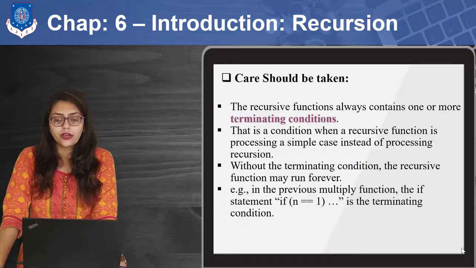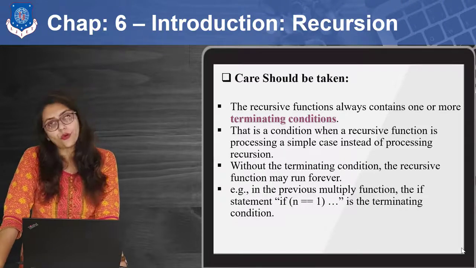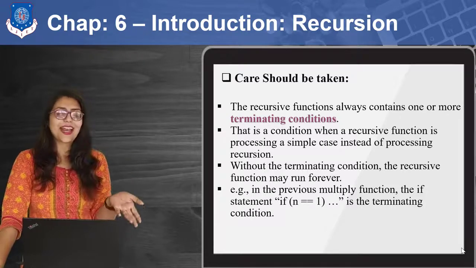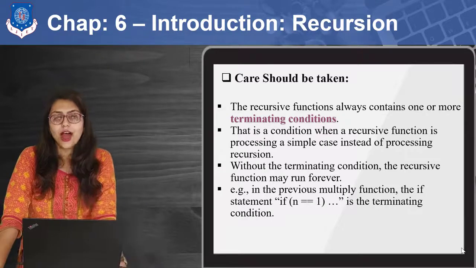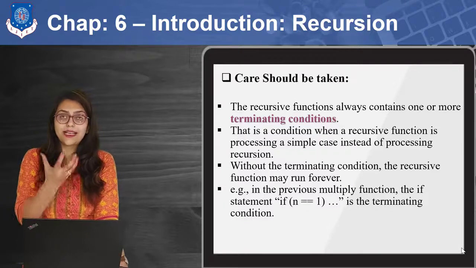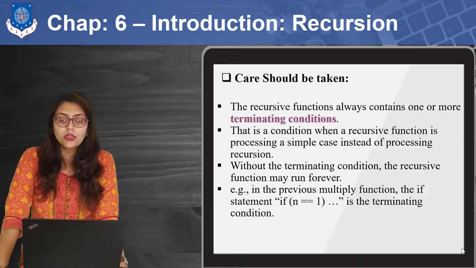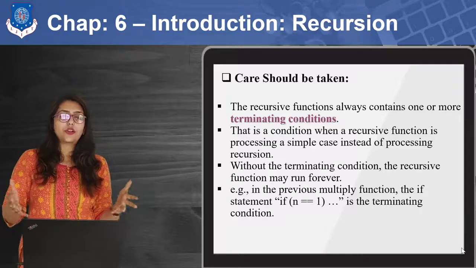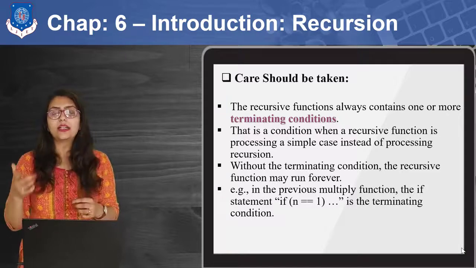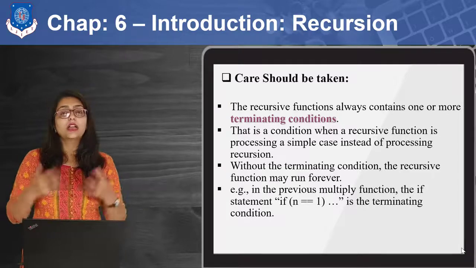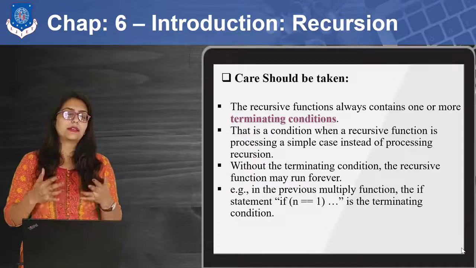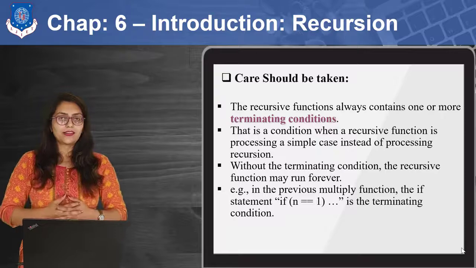Now without the terminating condition, the recursive function may run forever as an infinite loop until my stack is full. What exactly this stack is, you are going to study in your higher semester subjects, so don't worry, but it will run until it has some space to hold the variables. So in the previous multiply function, the recursive function, n equal to 1 is the terminating condition. Now let's go to my IDE and we will see how exactly you can implement this recursion in your practicals.